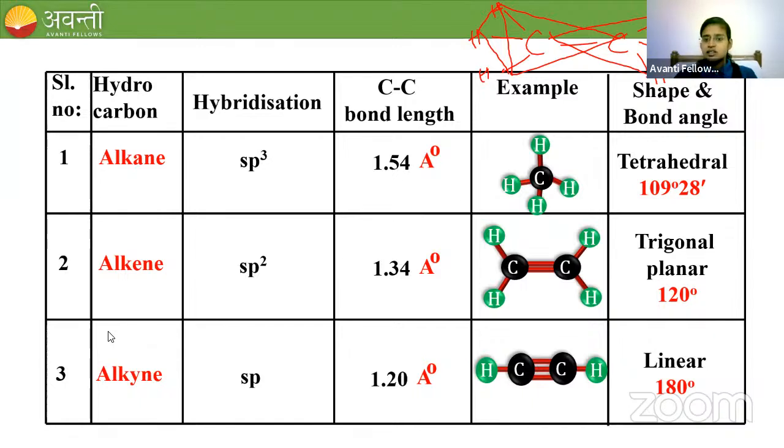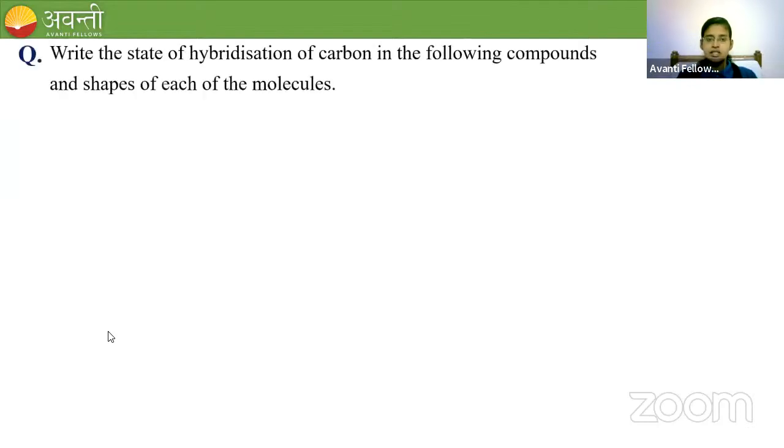All right. Okay, my dear students. So now I'm going to give you one question. You are going to find the answer. Write the state of hybridization of carbon in the following compounds and the shapes of each molecule. So you are going to find out two things. I'm going to give you the compound, and you are going to find out the hybridization and the shape of each molecule. So you all know how to find out the hybridization, right? If a carbon has only single bonds, sp3; double bond means sp2; triple bond means sp. And according to the hybridization, you can find out the shape also.